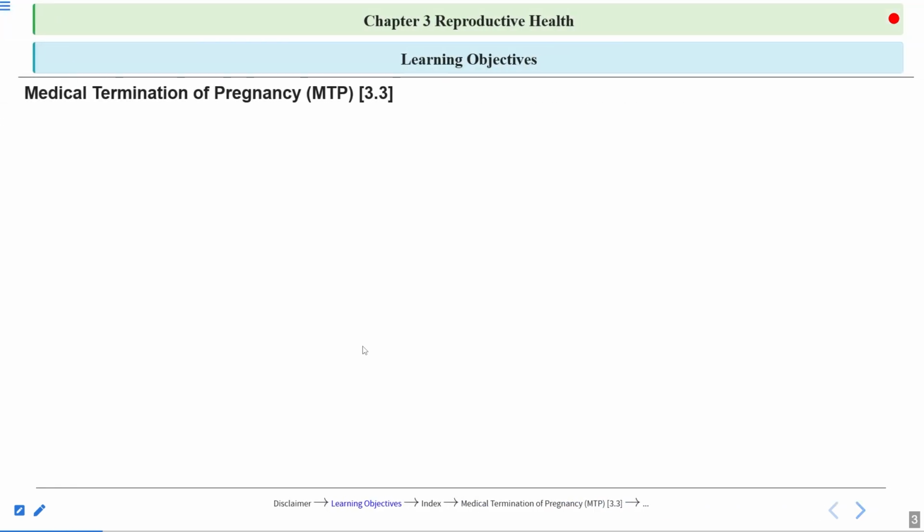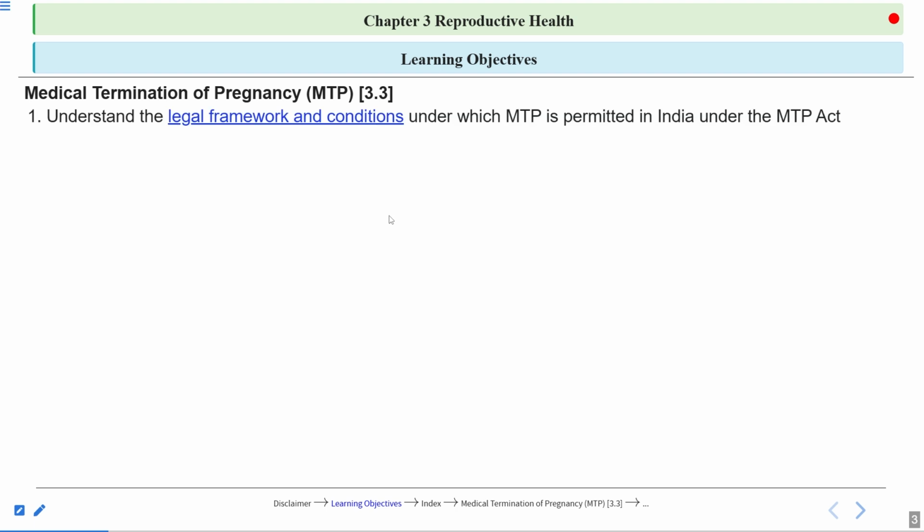So, what are the objectives of today's session? We'll talk about the medical termination of pregnancy, which is NCERT section 3.3. MTP is also known as induced abortion. We will understand the legal framework and the conditions under which MTP is permitted in India under the MTP Act.